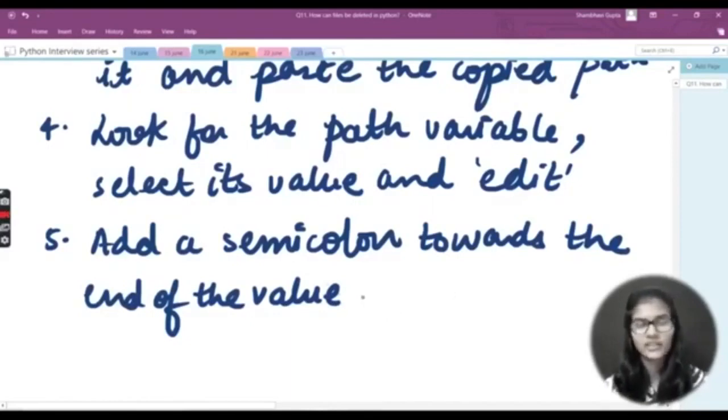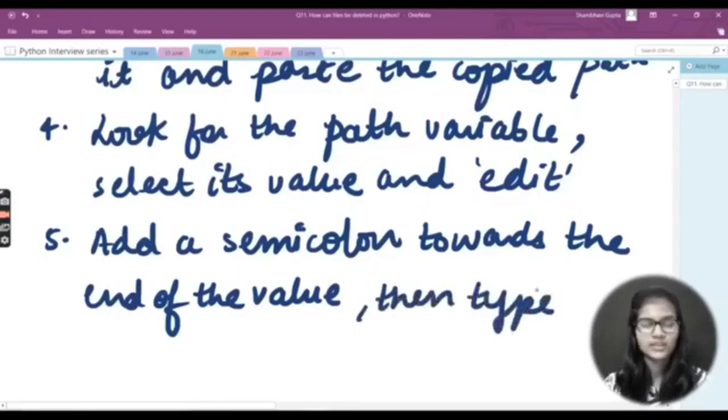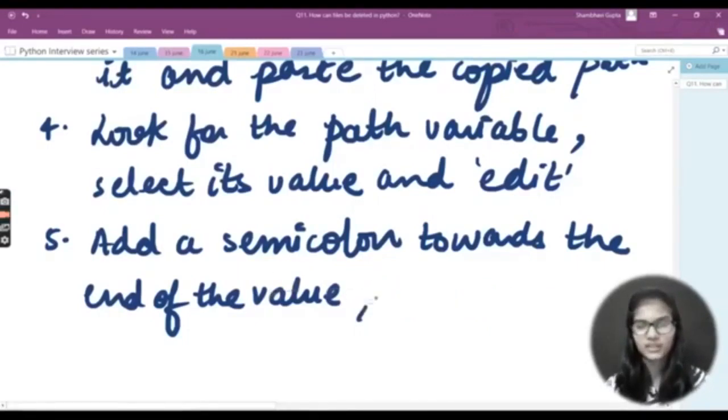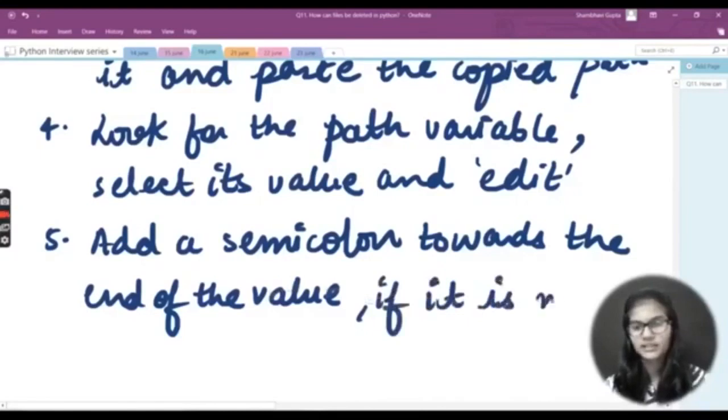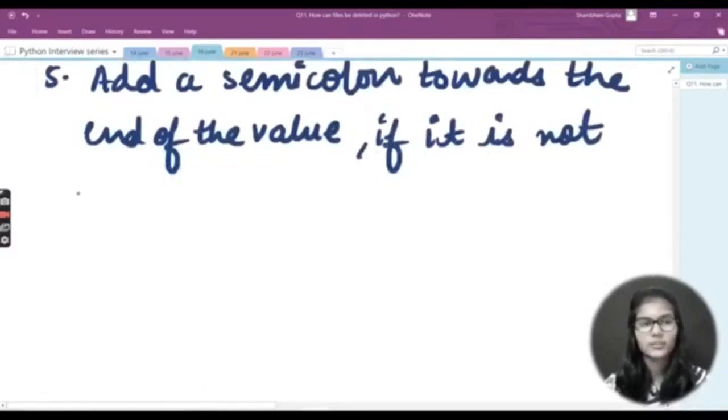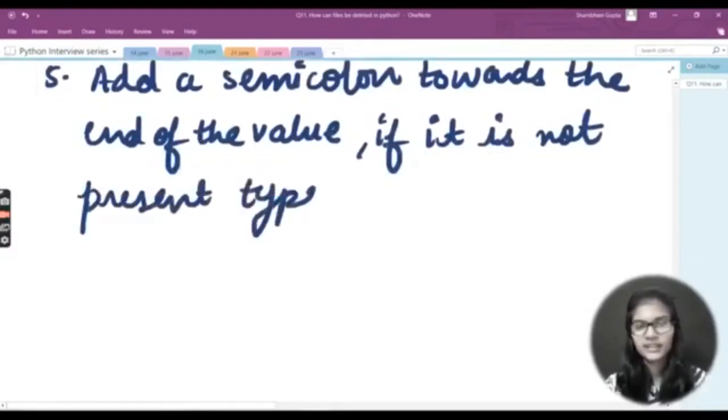Do that, and if it is not present, then what to do? If it is not present, just let me write that down as well, otherwise you'll be confused. If it is not present, then type